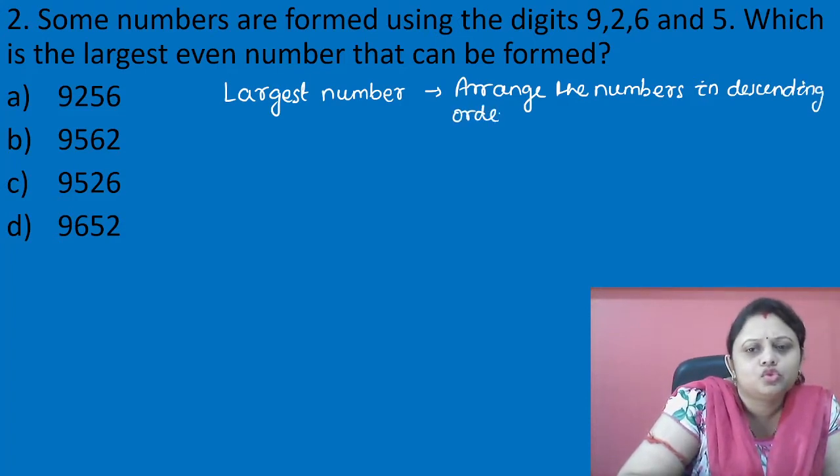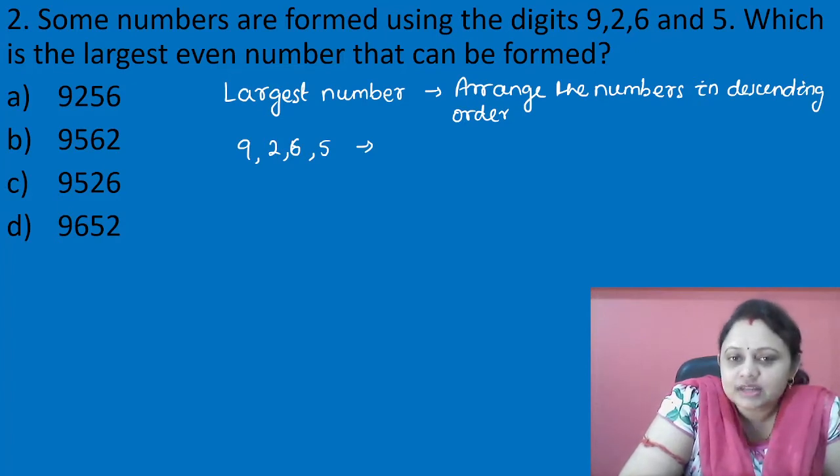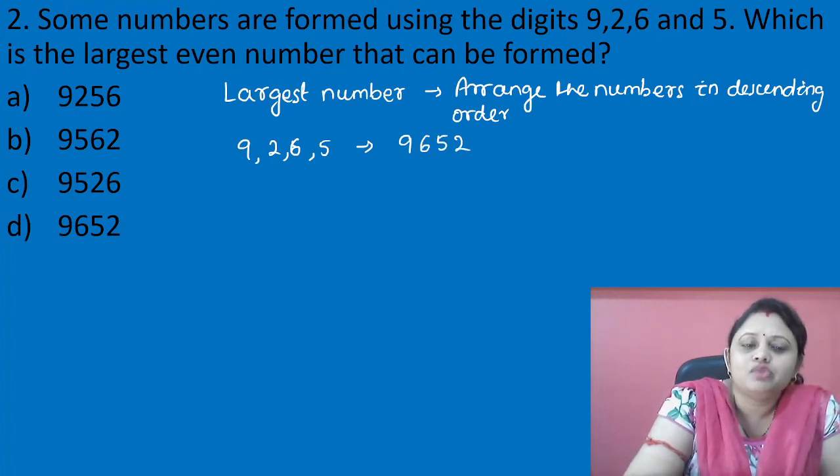Okay, so what are the numbers that we have? 9, 2, 6 and 5. If we arrange these numbers in descending order, what we will get? 9, 6, 5, 2.